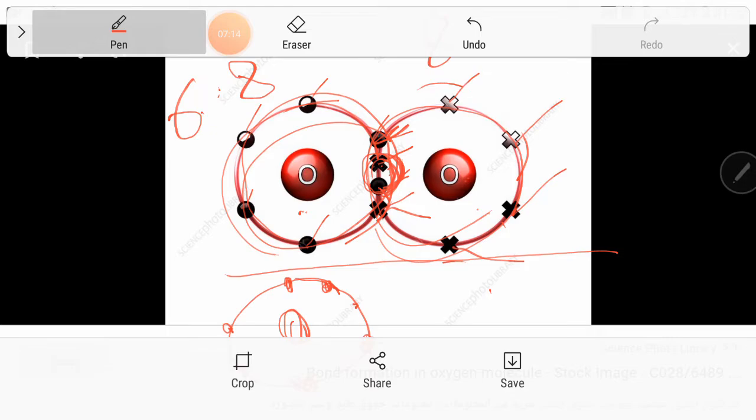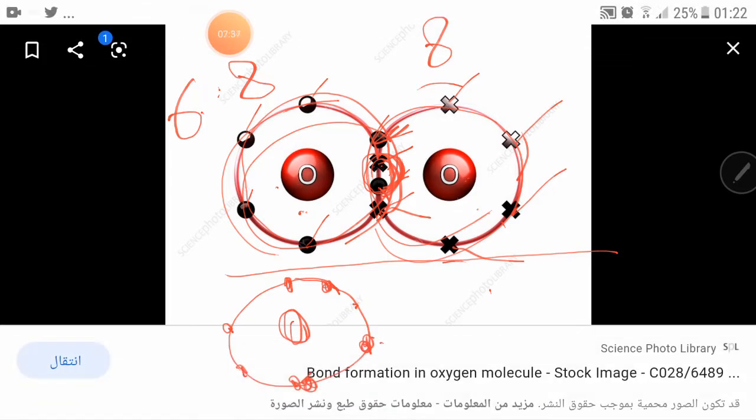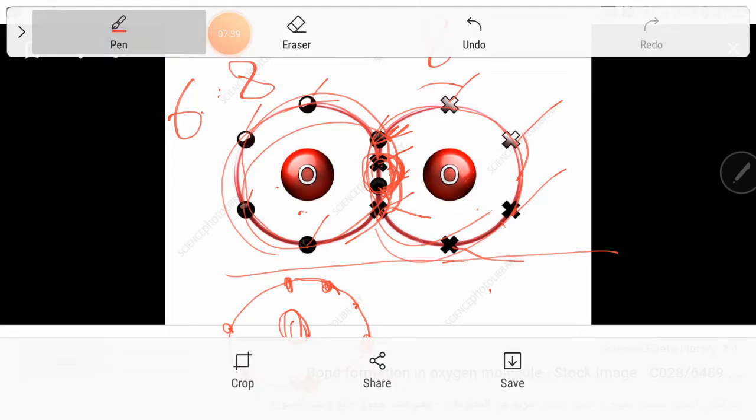Or a book, for example. This book will be with you today, it will be with her tomorrow or tonight. So, sharing. Here, sharing is caring. It means no one will give to the other. It is for both of them. The pair of electrons here is for both of them. That's it.